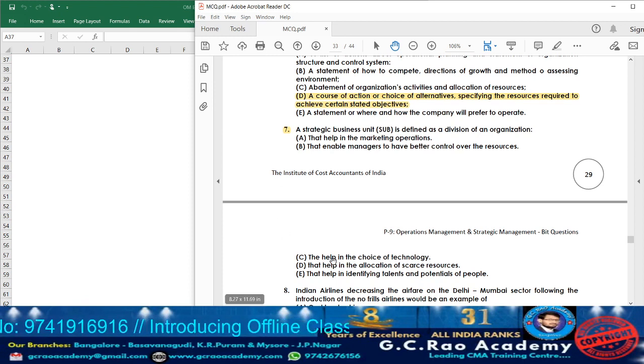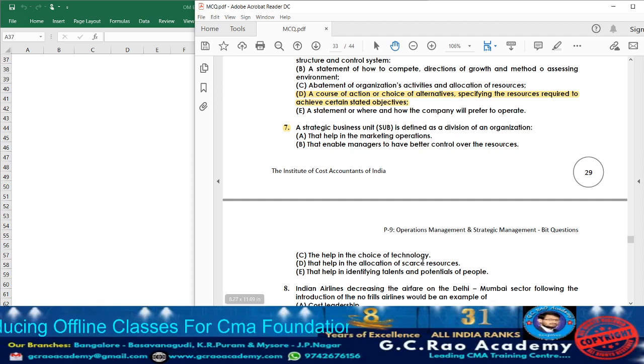First, let us cover with option C, D and E. What they are telling? Option C, to help in the choice of technologies. Sorry, SBUs will not be formed to make the choice in technology. So accordingly, option C cannot be the answer. Option D, what they are telling, that help in the correlation of scarce resources. No, that cannot be the option. Option E, that help in identifying talent and potentials of the people. No, that is also inappropriate option.